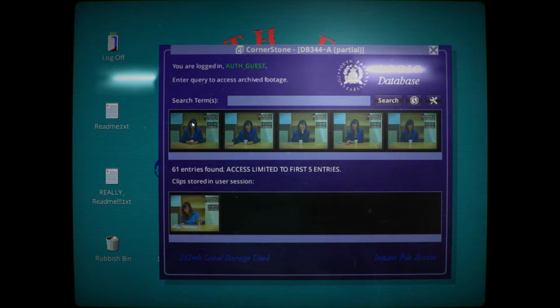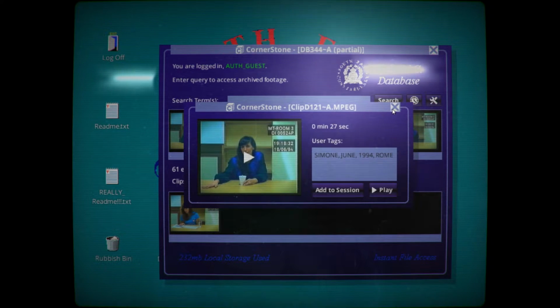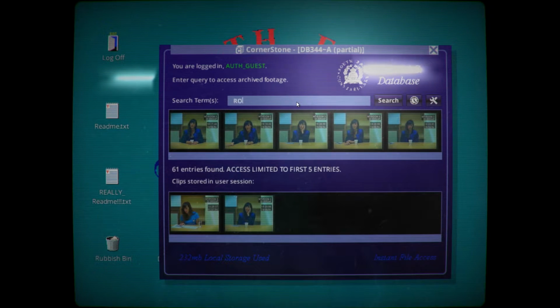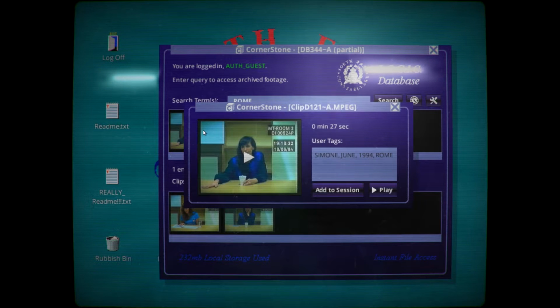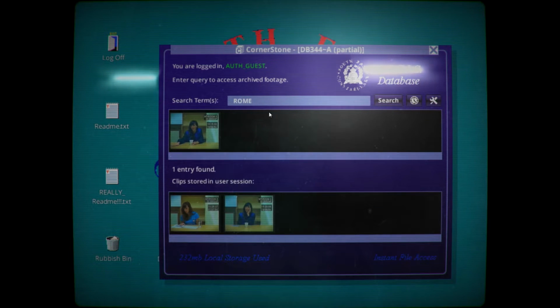we've got a few things. I mean, we've got Simon. There was Rome. There's also Peter and Helen. I'm going to add that to the session for later because there's a lot of information in that one. She thinks it might be an accident. There was the mention of Rome. Let me search Rome here. Yeah, that's the only one. She mentions Roman, so I guess Rome's not really that crucial to the story here.